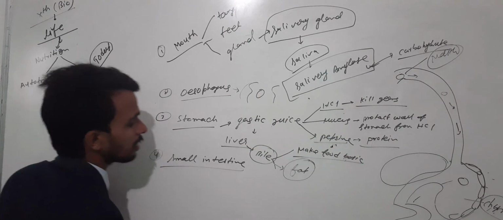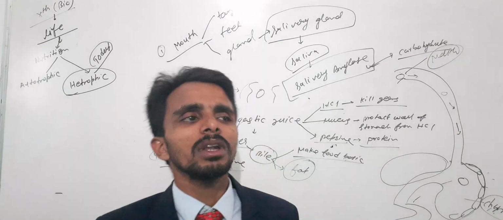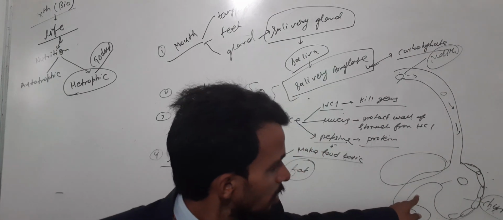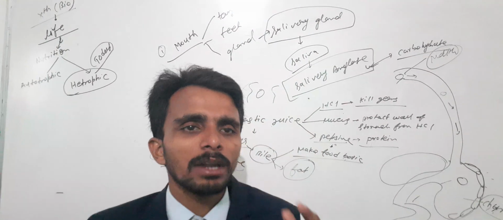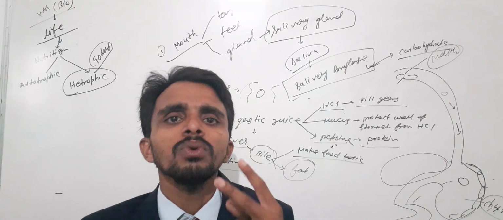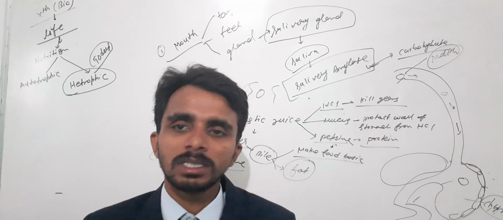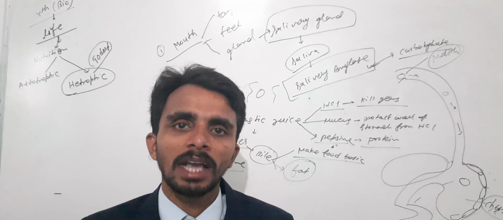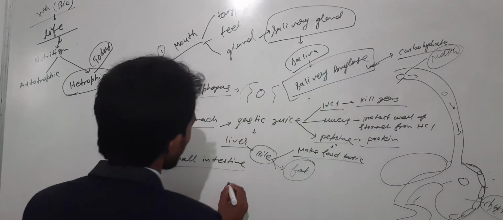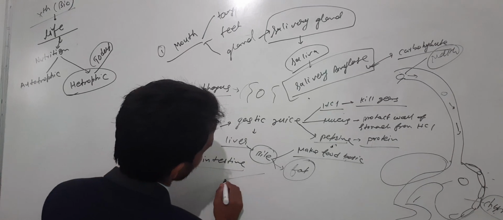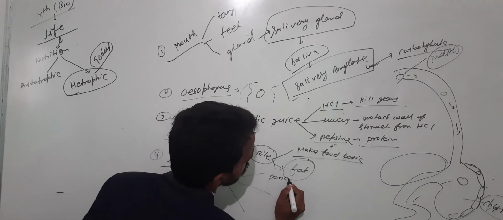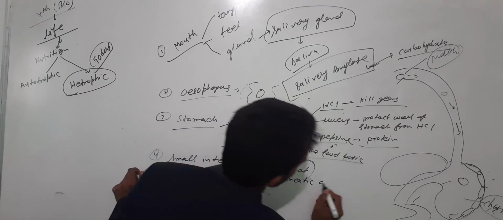What is the small intestine? The small intestine is the next part after the stomach and it is a narrow tube that contains lots of enzymes. It contains two juices. One is intestinal juice and another from the pancreas, pancreatic juice. Basically pancreatic juice contains three things. One is pancreatic amylase.